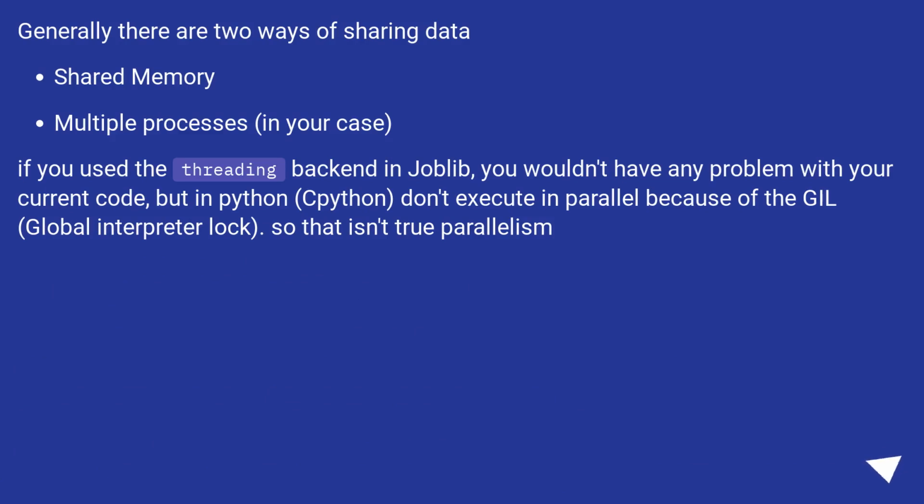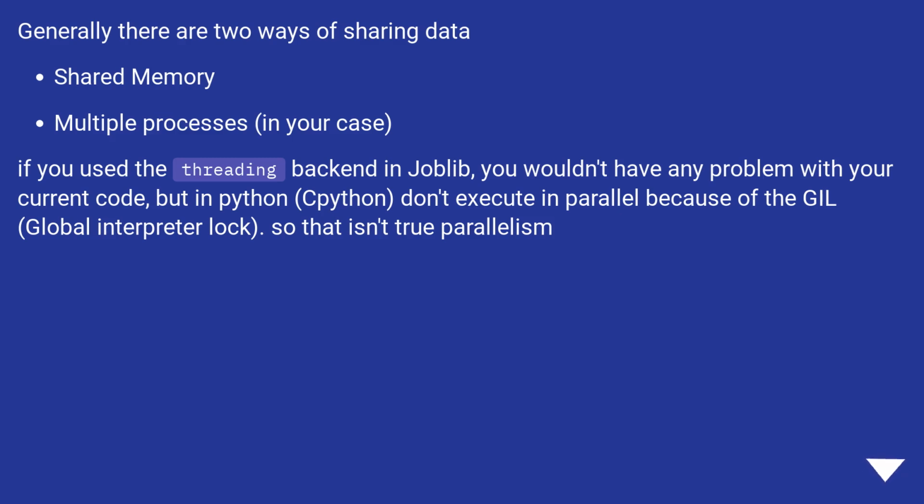Generally, there are two ways of sharing data: shared memory, or multiple processes, in your case. If you use the threading backend in joblib, you wouldn't have any problem with your current code, but in Python threads don't execute in parallel because of the GIL, the global interpreter lock.